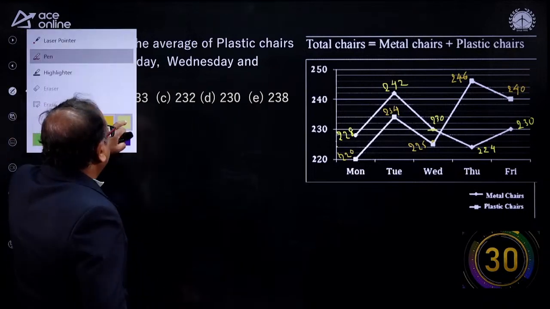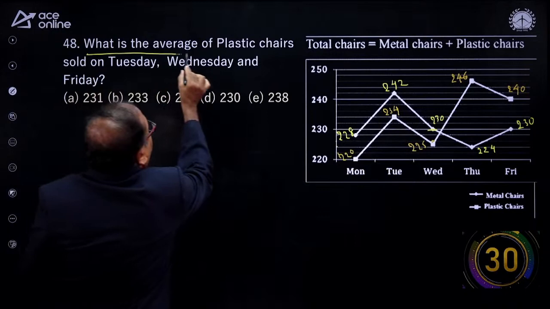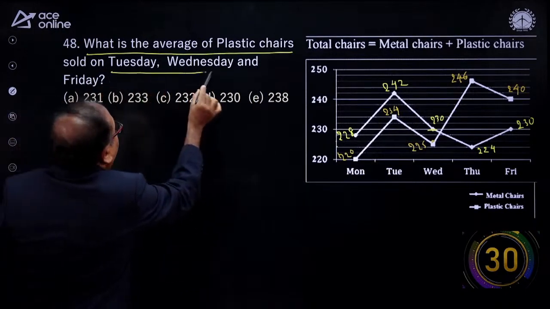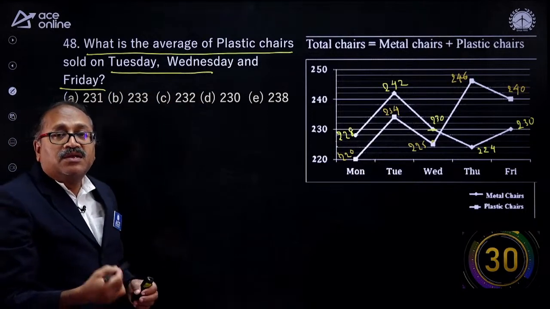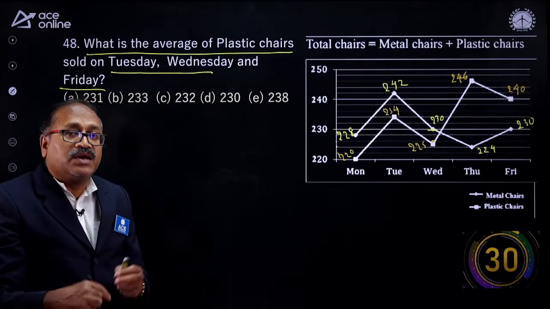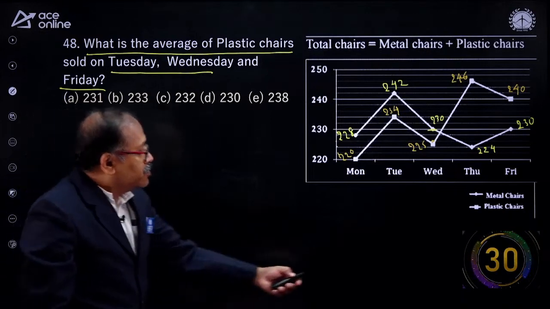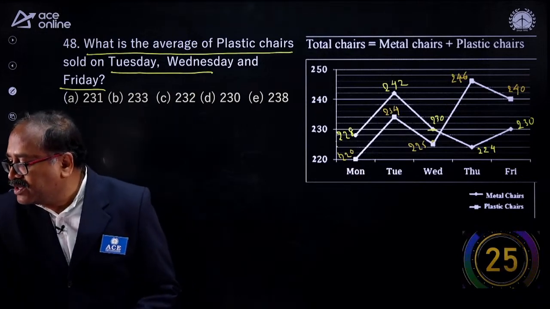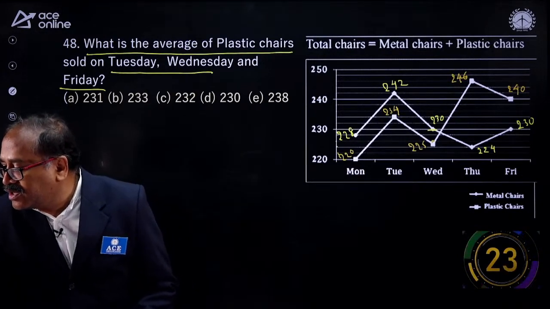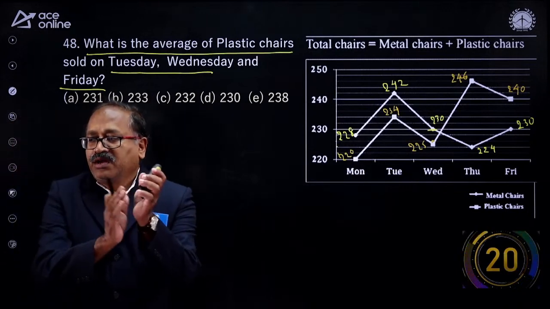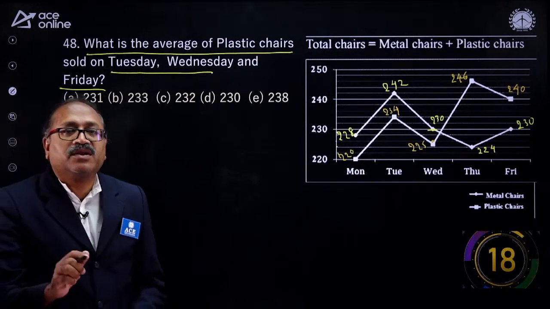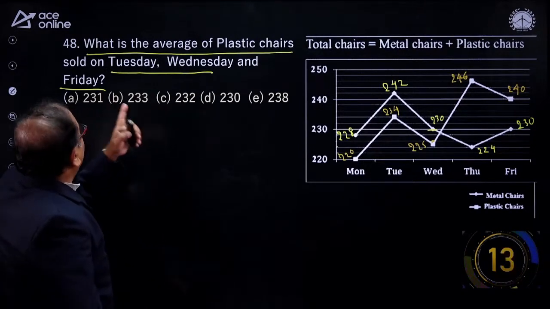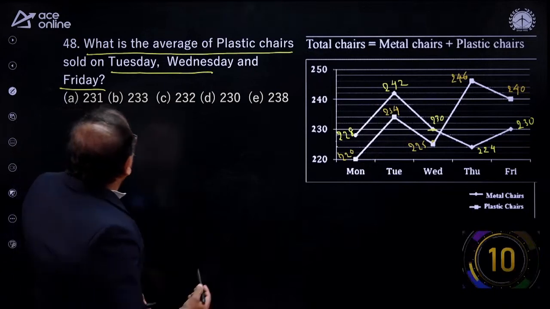So let's work out on DI also. What is the average of plastic chairs sold on Tuesday, Wednesday and Friday? See how easy. In the prelim level, questions will be easy. Tomorrow also I will give you another set. So your time starts now. You simply have to find out the average. Yeah, that's right, my young brother, Mr. Subba Reddy. Welcome. So keep attending the class every day from 11 to 12. Okay, so your time has started: average of plastic of Tuesday, Wednesday and Friday.